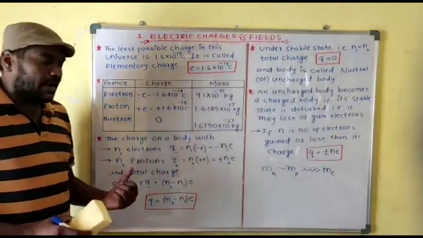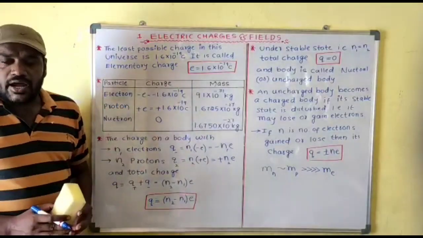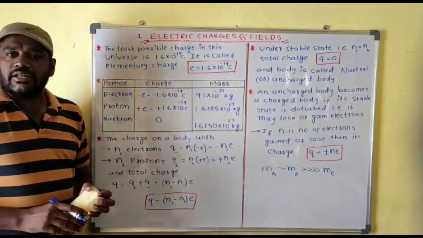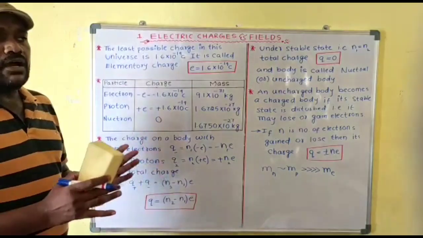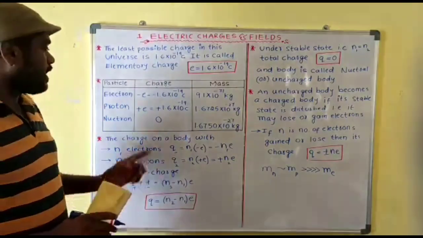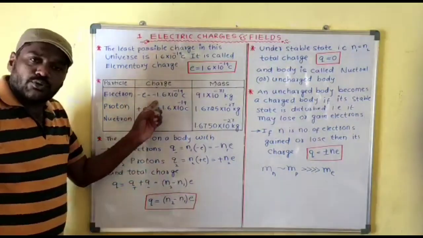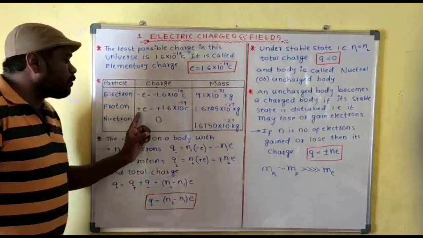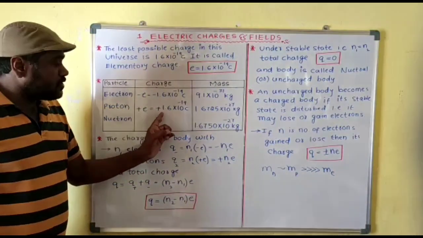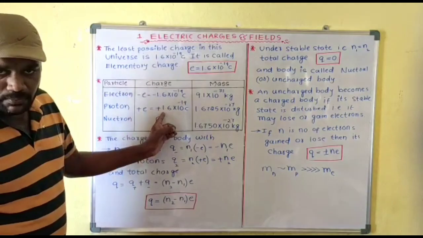Once again, come back to the charge. For example, every material contains three particles: electron, proton and neutron, as we discussed. Here the electron provides the negative charge due to its negativity, and the proton provides the positive charge due to its positivity.